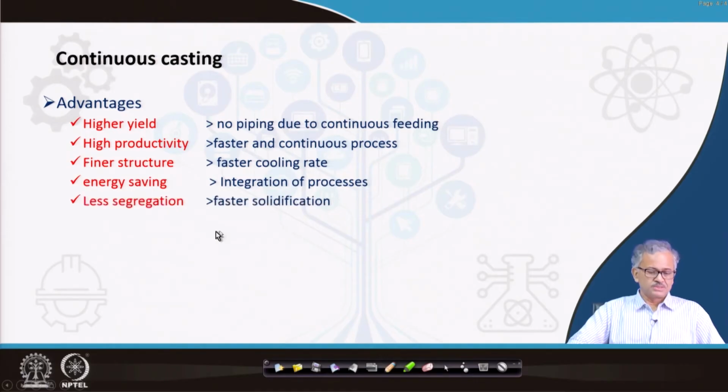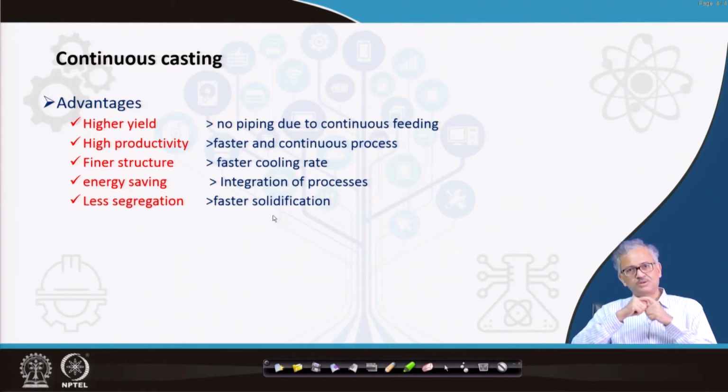Segregation is also less because of the faster solidification. If the solidification rate is much faster, the solute does not get sufficient time to be rejected, so segregation will not be that high. But another problem with faster solidification is that the impurity tolerance becomes very low.